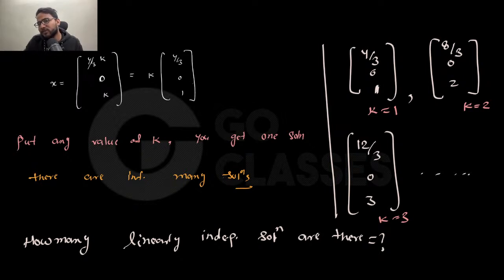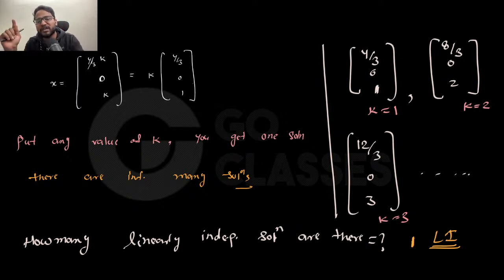Any solution is just a multiplication of this, right? There is just one vector that you have in your solutions. So there is one linearly independent solution that you have, because any vector is just a scalar multiplication of the vector that you are having. So only and only one linearly independent solution. It should be clear to everyone, because that has been asked in GATE also.